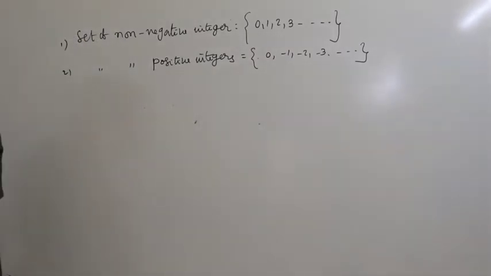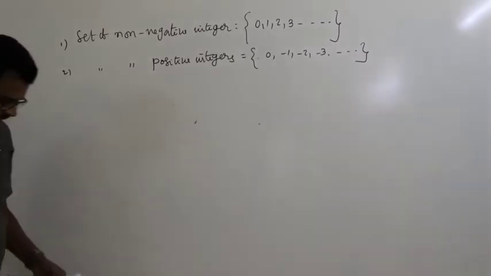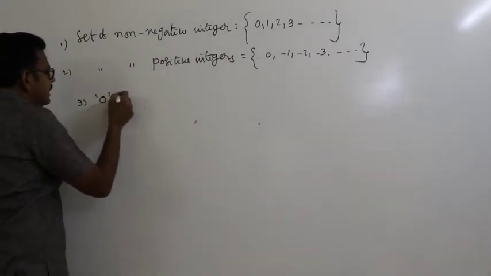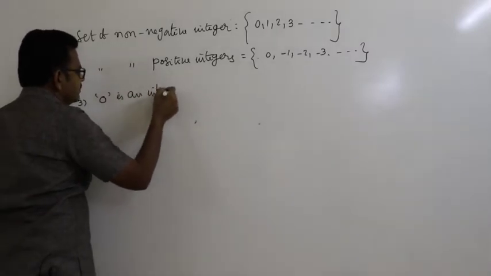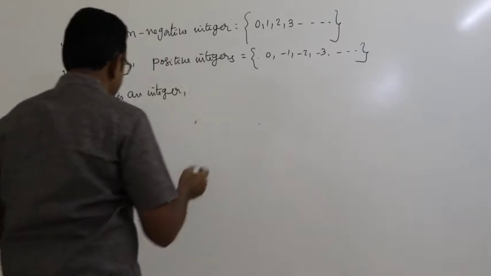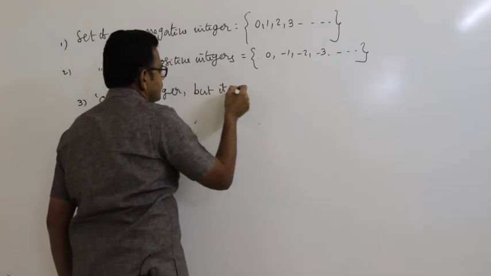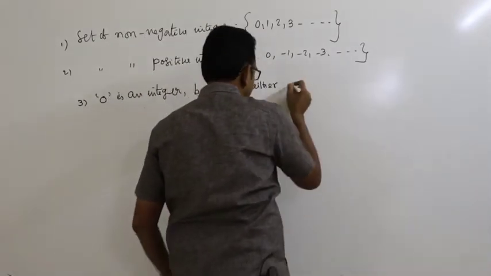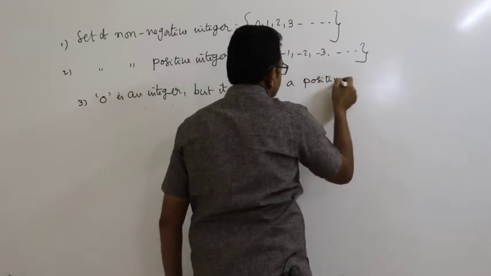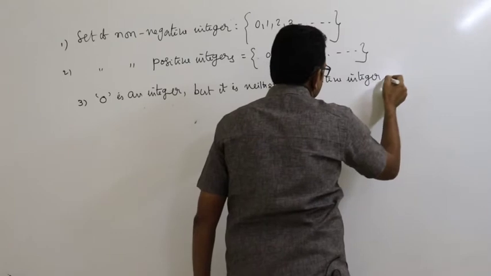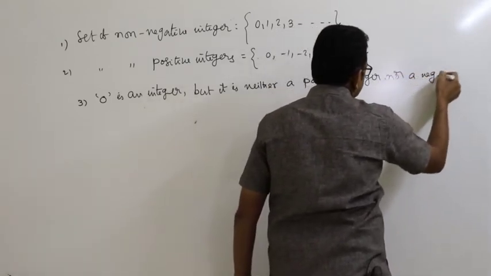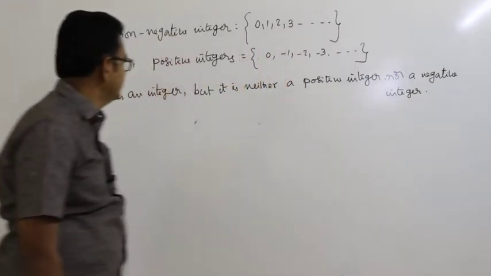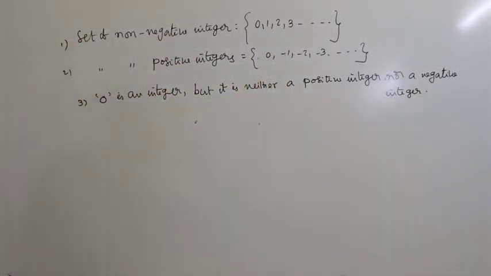0 is an integer, but it is neither a positive integer nor a negative integer. 0 is called an integer. 0 is an integer, but it is neither a positive integer nor a negative integer.